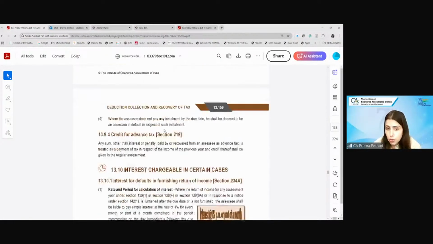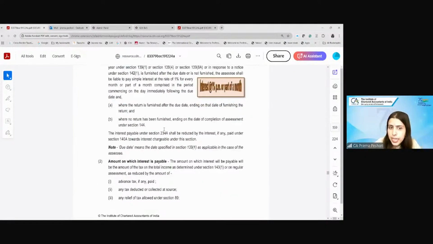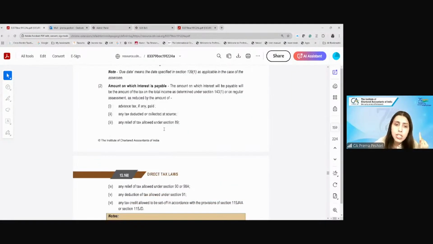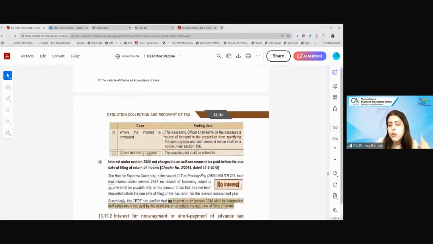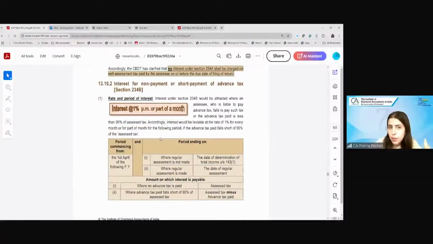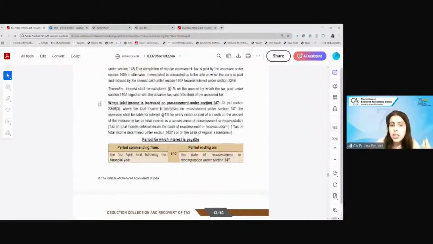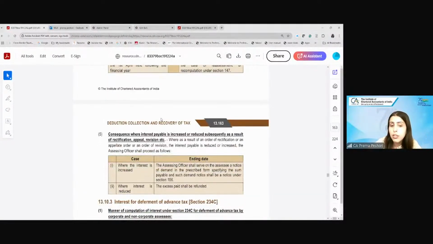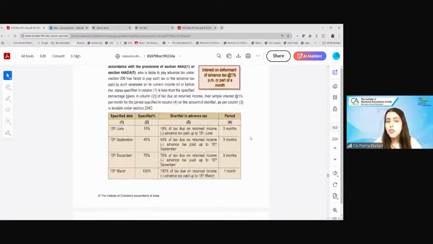In case you do not do it, then of course you have interest, which is applicable under 234B and 234C. 234A is for late filing, 234B and C are for the non-payment of the advance taxes or delayed payment. So 1% is under 234B, and then 234C is again 1% in case you are deferring the advance tax, you're not paying on time. So that is again the interest obligation for 3 months, 3 months, 3 months, and the last, 15 March, for 1 month. Fine.